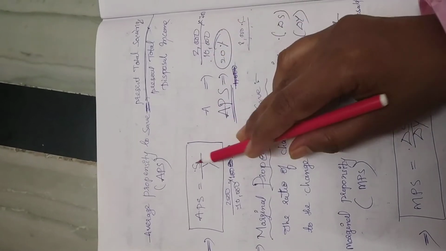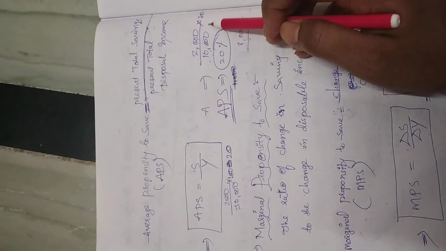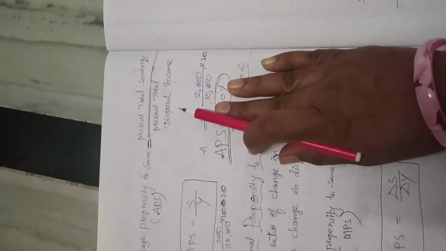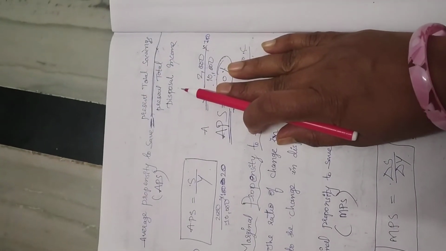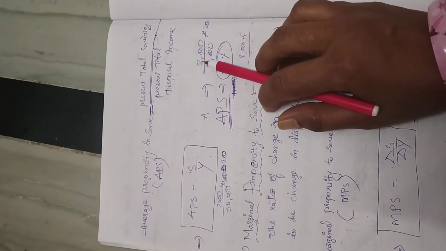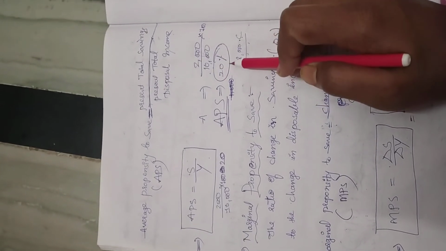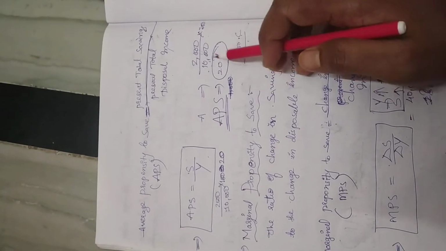So 2,000 by 10,000, your income, into 100, because we are calculating the average propensity to save. How much? 20% of your income you are saving.